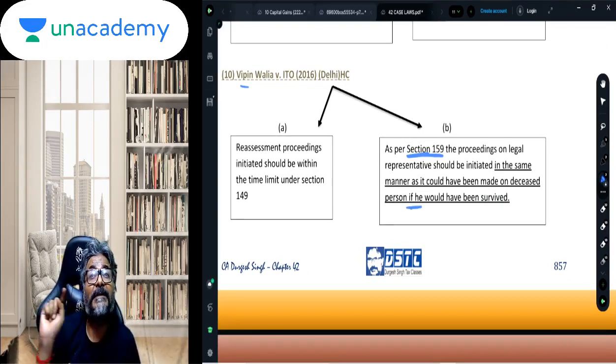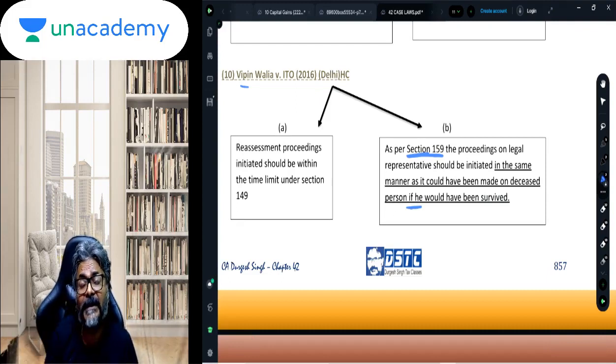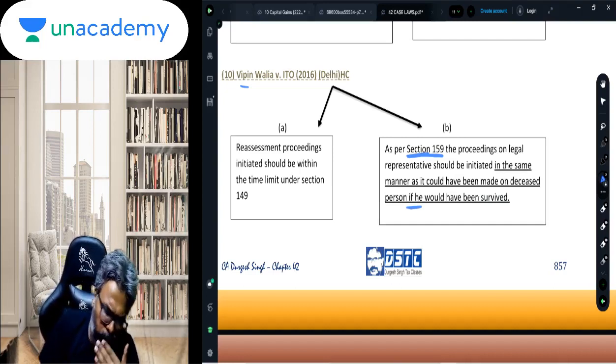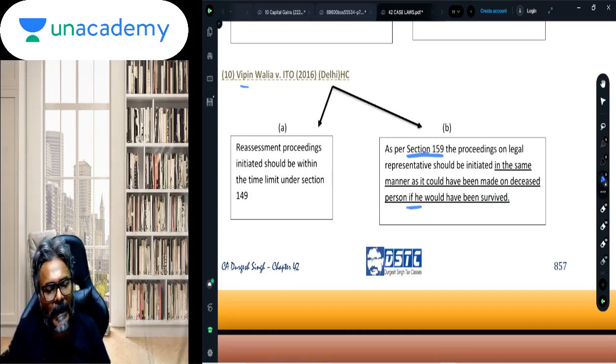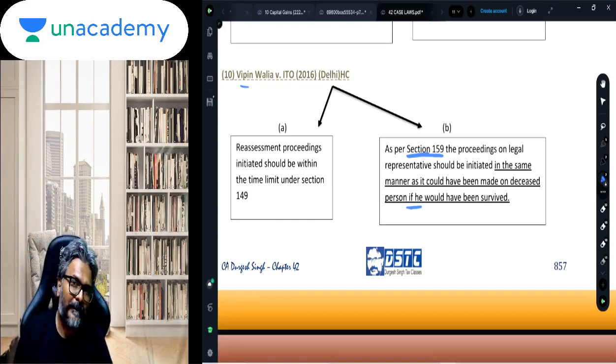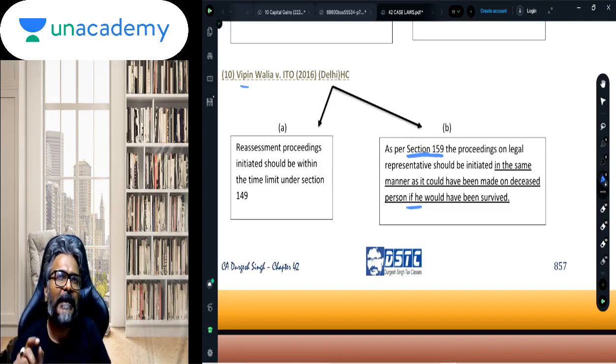The proceedings should be initiated in the hands of the legal representative in the same manner as it could have been made on the deceased person if he would have survived. Okay, so supposing, obviously on a deceased person, if he would have survived, you could give the notice only up to 3 years, isn't it?